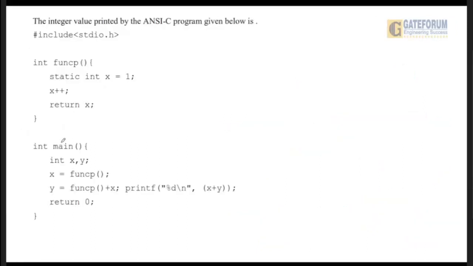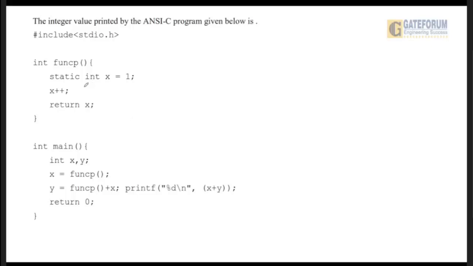So this is the next question that came in GATE 2023. Here a C code has been given and the output has been asked. If you see, a function has been given. In the function, a static variable x has been used.